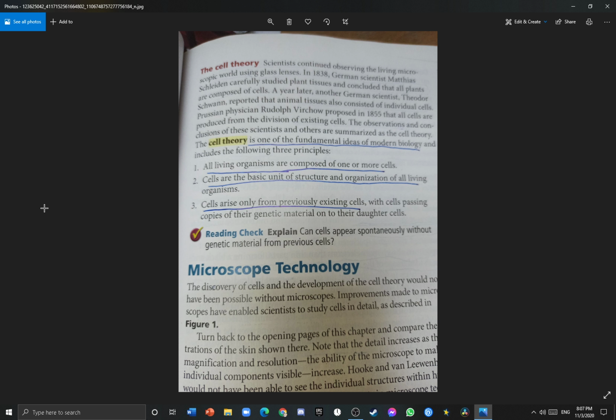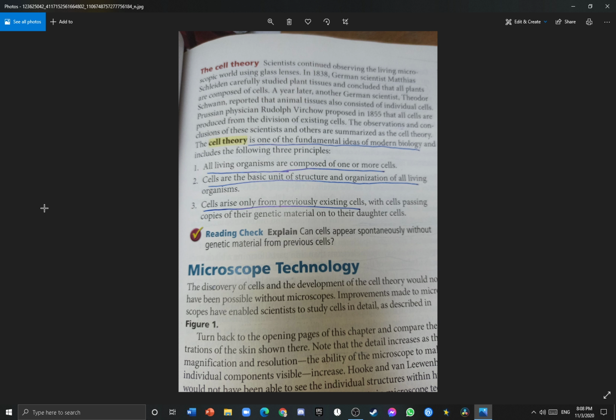Scientists continued observing the living microscopic world using glass lenses or microscopes. In 1838, a German scientist named Matthias carefully studied plant tissues and concluded that all plants are composed of cells. A year later, another German scientist named Theodor reported that animal tissues also consisted of individual cells. So now they knew that animals and plants have individual cells. And it was proposed in 1855 that all cells are produced from the division of existing cells. The observations and conclusions of these scientists and others are summarized as the cell theory.